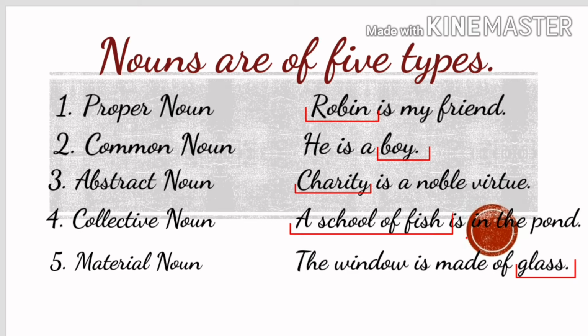Robin is my friend. He is a boy. Charity is a noble virtue. A school of fish is in the pond. And the window is made of glass. These underlined words are all examples of different nouns.